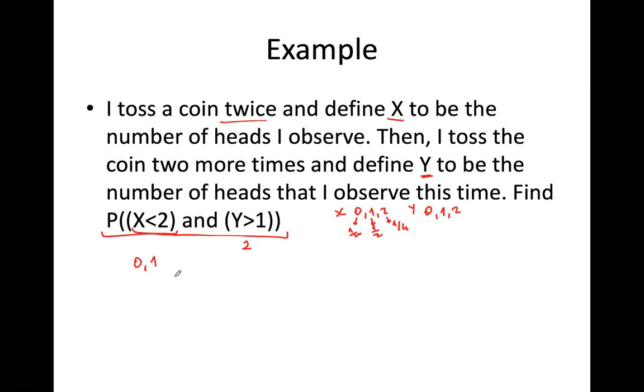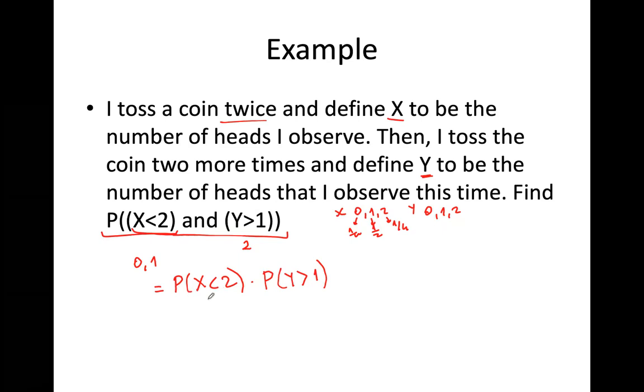So what should we be doing? P of X less than 2 times P of Y greater than 1, because these are totally independent events. Flipping a coin 2 times in the first place and flipping it again 2 times at another time, they are totally independent from each other.